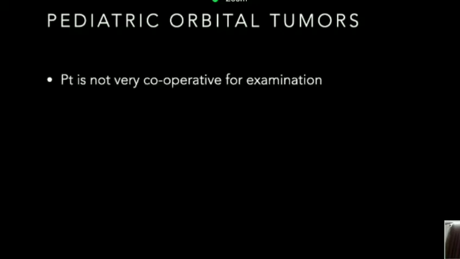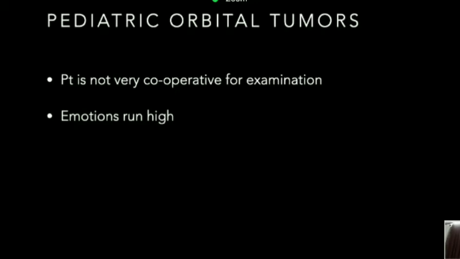Now, when we talk about orbital tumors, that itself is a very vast topic, and when we are talking about pediatric orbital tumors, we must understand that there are some unique challenges. Number one is that the patient that you are dealing with is not very cooperative compared to an adult patient with a similar orbital tumor. Number two, the emotions are running high in the family.